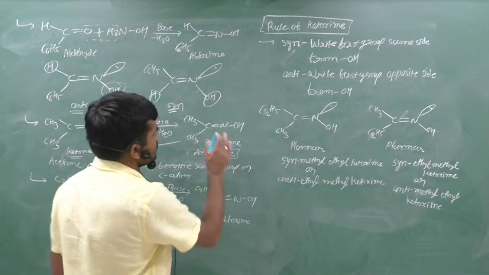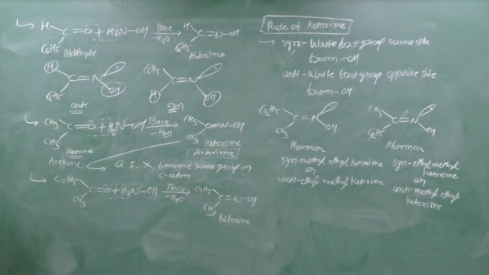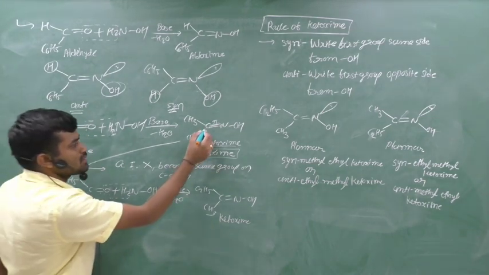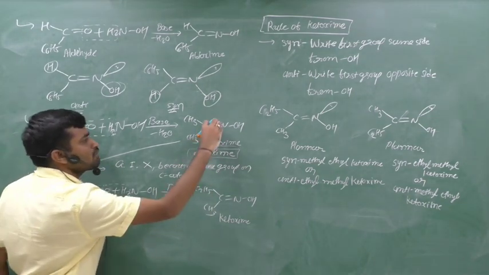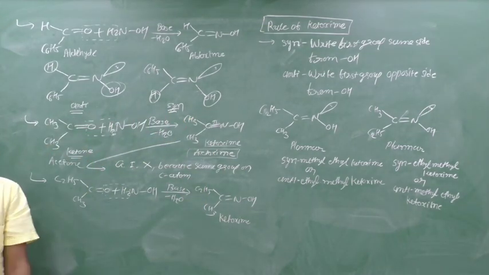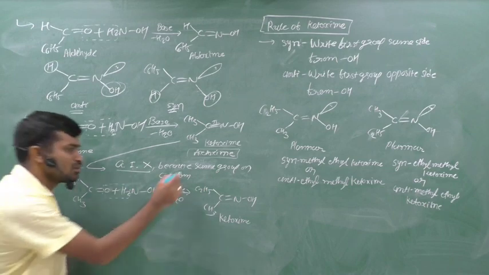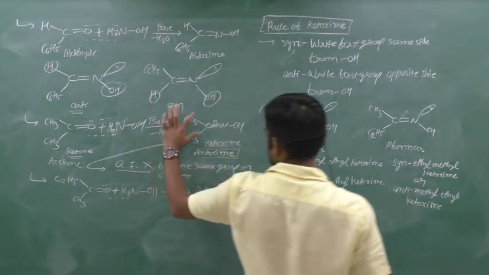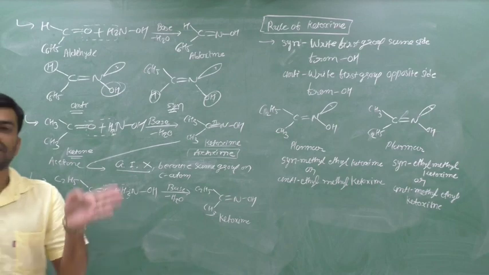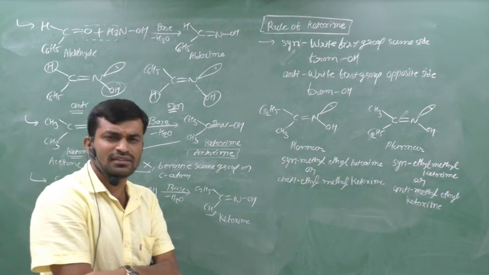Is geometrical isomerism possible in this ketoxime? The answer is no, because the first condition, a pi bond, is fulfilled, but the second condition is that the carbon must have two different groups, and here it has two same groups with the same electron density. So geometrical isomerism is not shown by this compound. It does not show cis-trans, it does not show E-Z, and it does not show syn-anti.